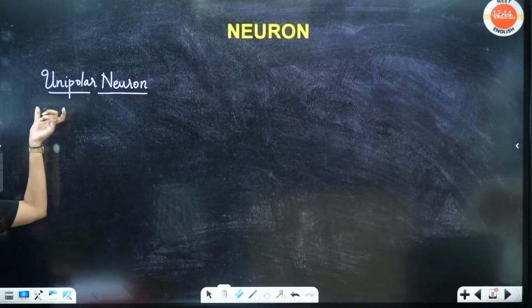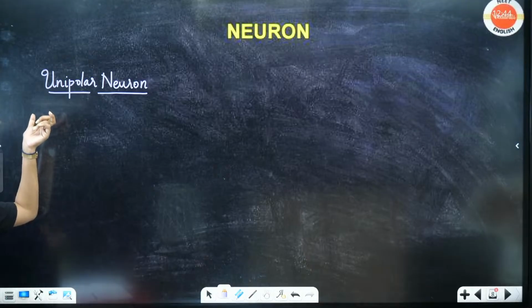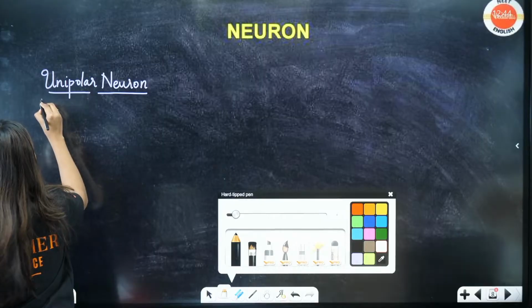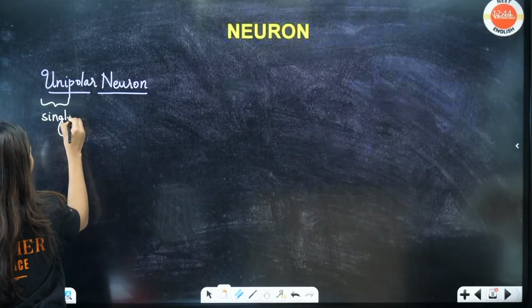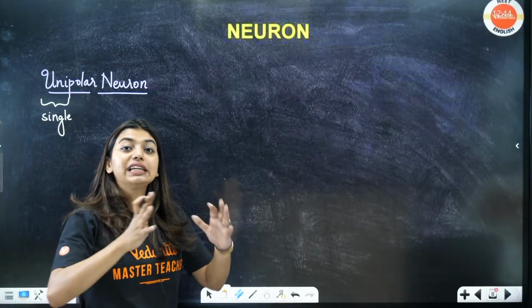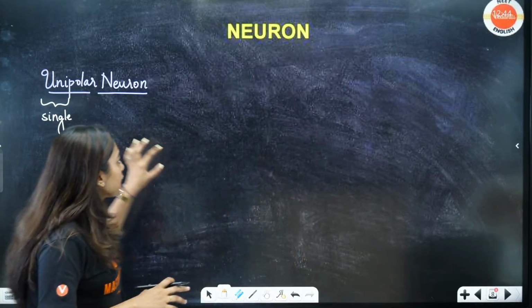Now from the word itself, what do you understand, students? Uni means single. Polar means direction. So unidirectional, or single direction. That means to one direction.